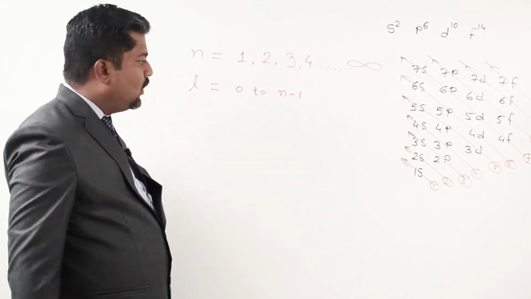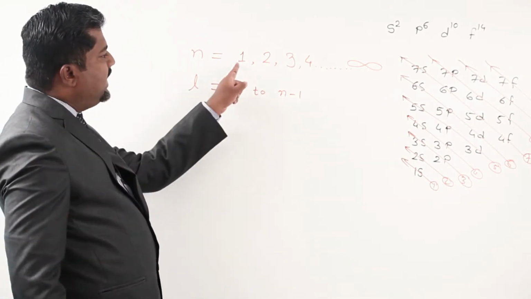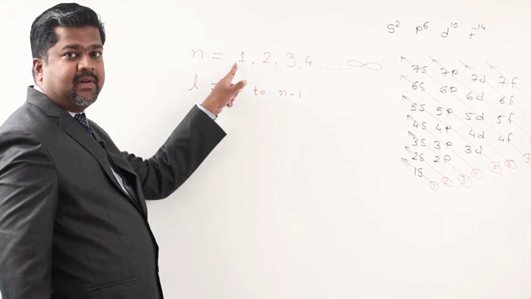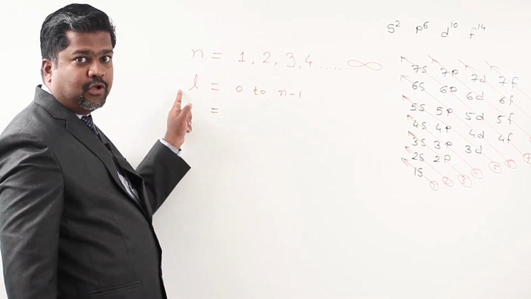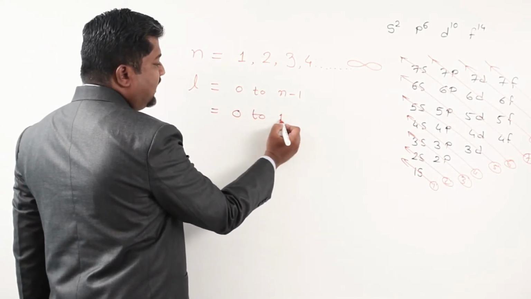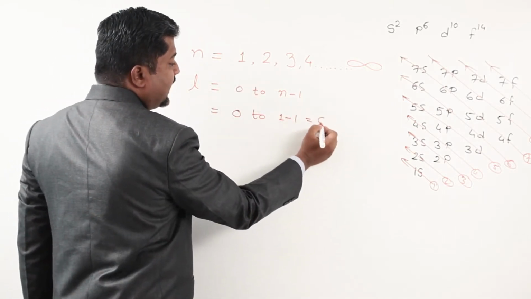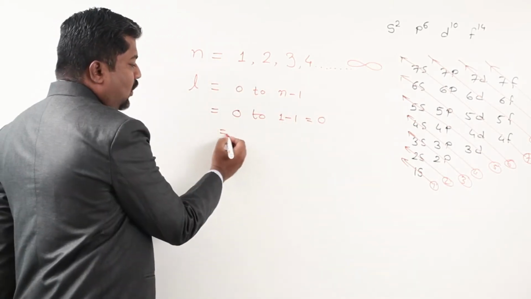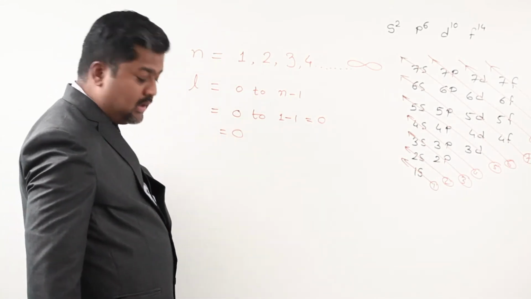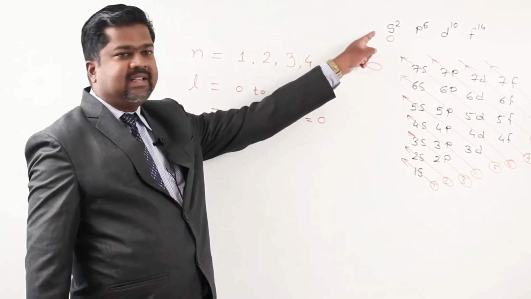Difficult to get, so let us check out. I have to calculate l for n equal to 1. That means for principal quantum number 1, I have to calculate the azimuthal quantum number. The suggestion is 0 to n minus 1. What is the value of n? We are taking 1. So 0 to 1 minus 1 gives 0. So the value of l is 0. And you are aware, if the value of l is 0, we call that shell s.